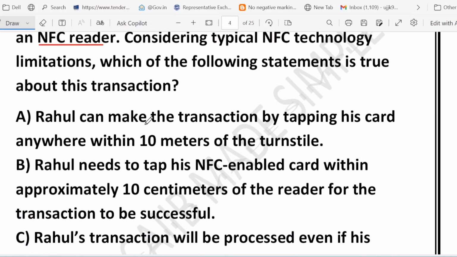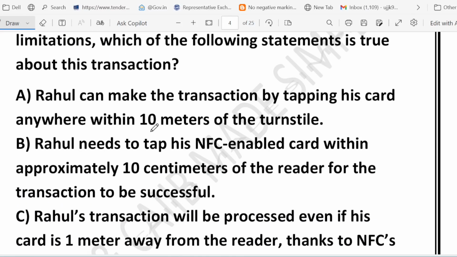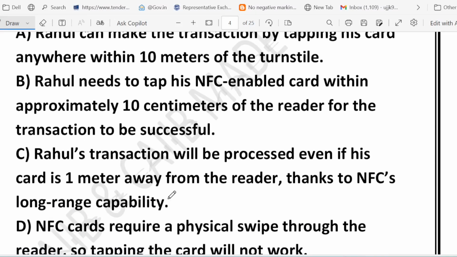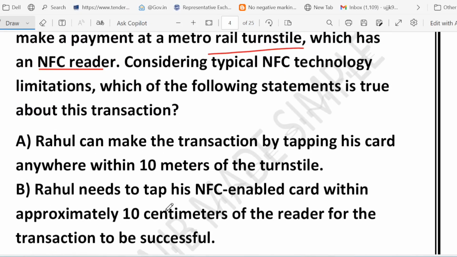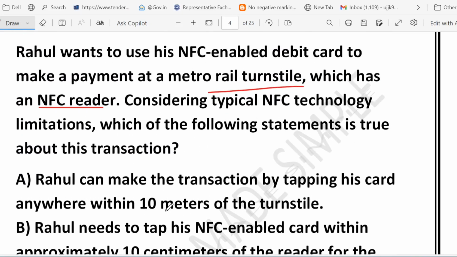Option A, Rahul can make the transaction by tapping his card anywhere within 10 meters of the turnstile. Option B, Rahul needs to tap his NFC enabled card within approximately 10 centimeters of the reader for the transaction to be successful. Option C, Rahul's transaction will be processed even if his card is 1 meter away from the reader, thanks to NFC long range capability. Option D, NFC card requires a physical swipe through the reader, so tapping the card will not work. Very good question. Which option do you think is correct?